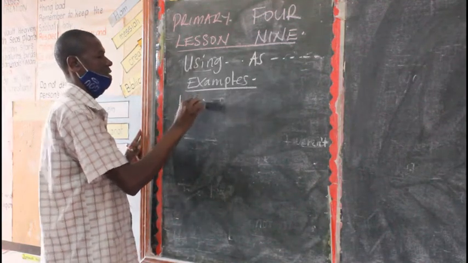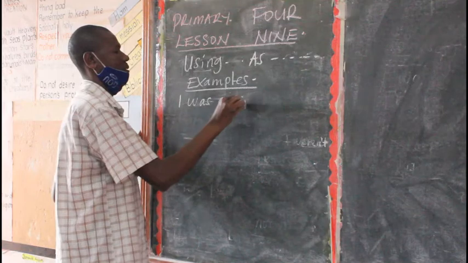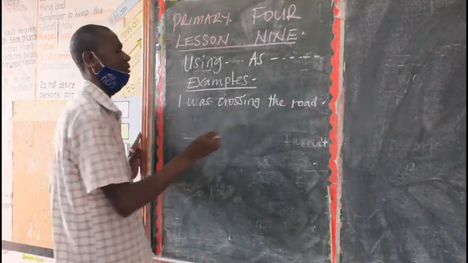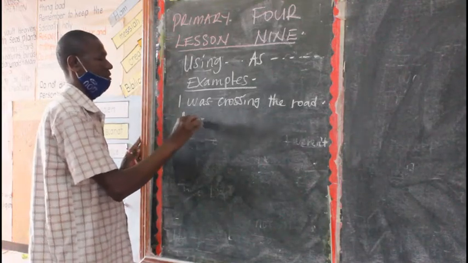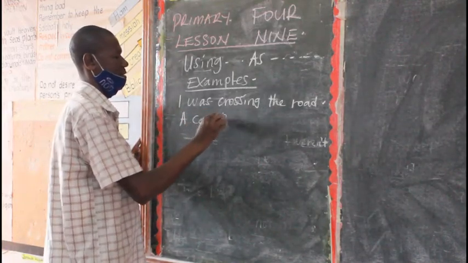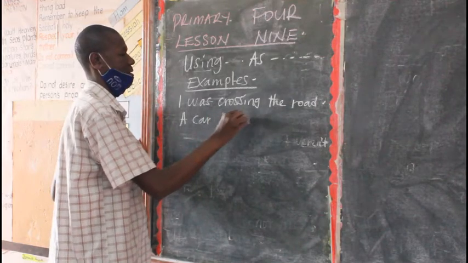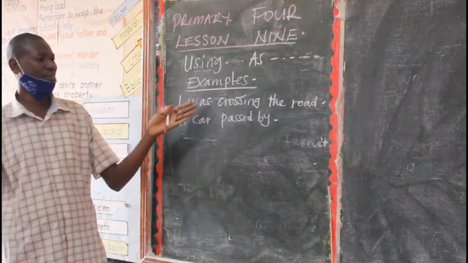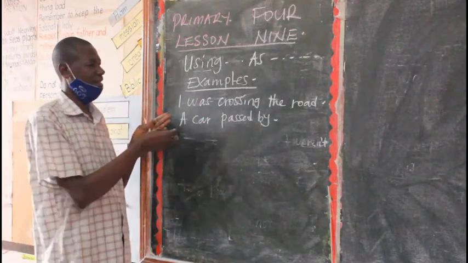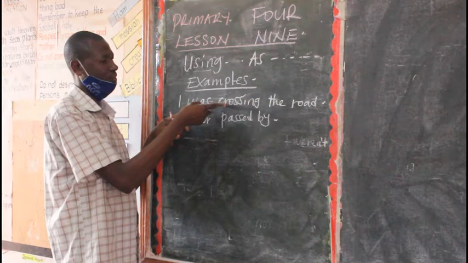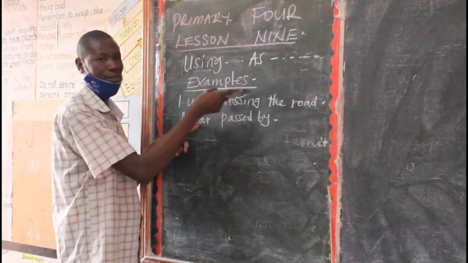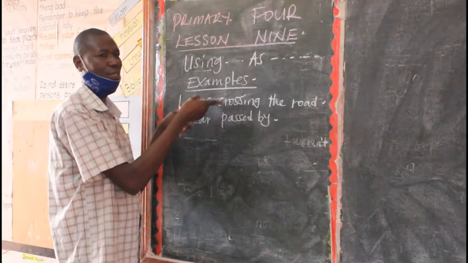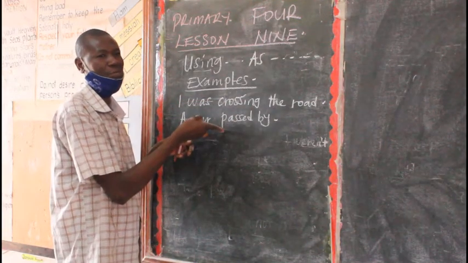I was crossing the road. That is sentence number 1. Then number 2, a car passed by. So in these two sentences, you can see that in the process of crossing the road, shortly a car passed by. So this activity or this action took place, then shortly another one also began to take place.